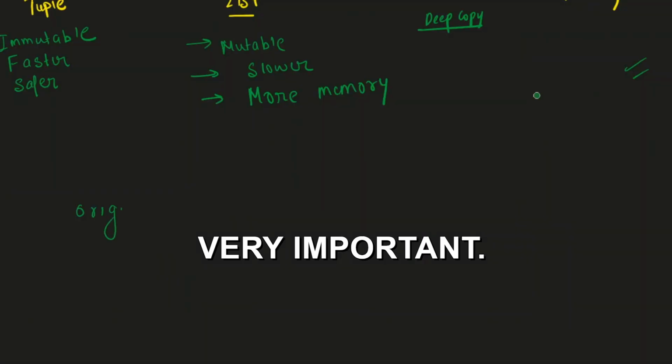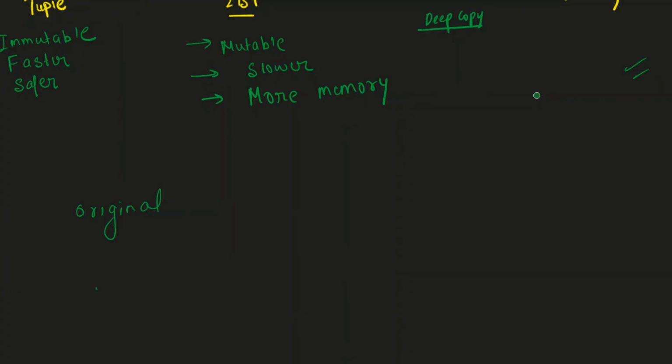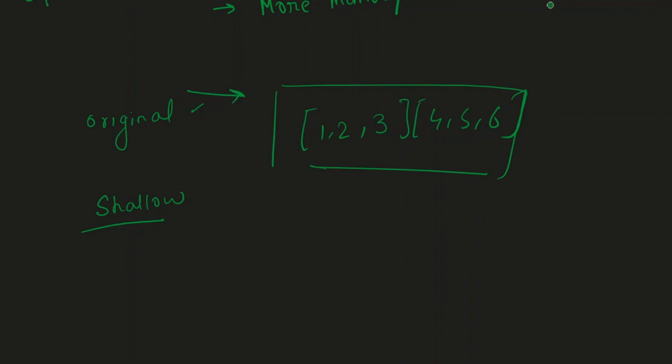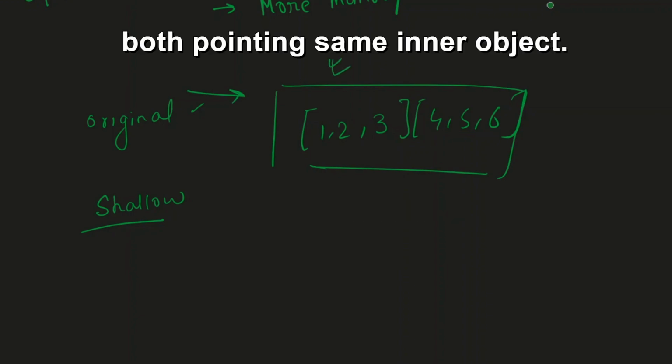See, we have defined two nested lists, original and shallow. The original list references some particular memory location in the computer's memory, and the shallow list that is created from the original list also references the same computer memory. So when we change one particular value of the shallow list, it automatically gets changed in the original list also.